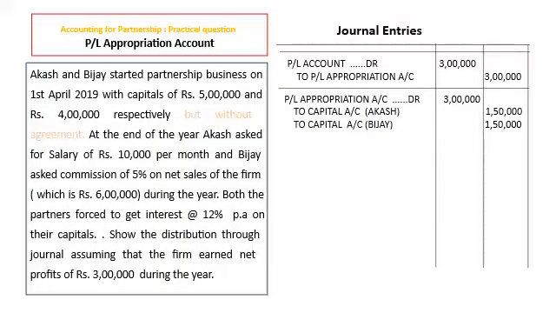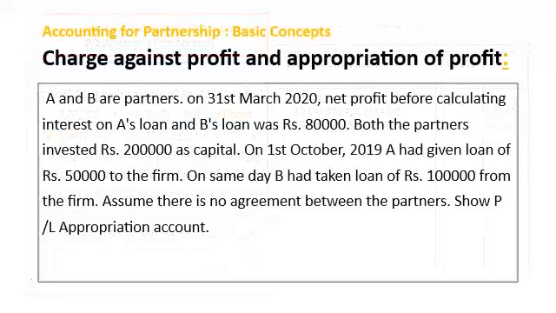So, first journal will be PL account debit to PL appropriation account 3 lakh, and then to distribute this 3 lakh between Akash and Vijay equally, journal will be PL appropriation account debit 3 lakh to capital account Akash 3 lakh into 1 by 2, 1 lakh 50,000, and to capital account Vijay 3 lakh into 1 by 2, 1 lakh 50,000. Let's go to next question.